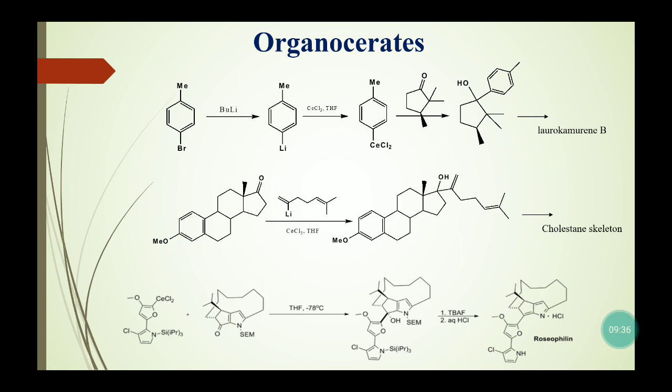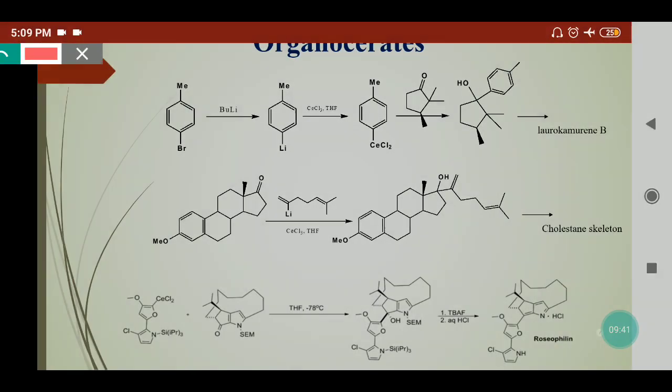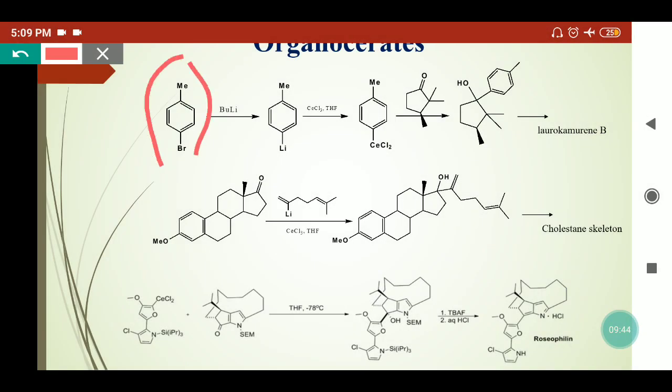Now we will see some important biochemical transformations where the organocerates are used. In the first example, bromotoluene is used as the initial reactant that reacts with butyl lithium. In the first step a halogen-metal exchange reaction will take place, and we will get the organolithium compound, where the butyl bromide will be eliminated. This compound is further treated with cerium chloride in THF at minus 78 degrees Celsius. So here the organocerate compound forms and lithium chloride will be eliminated.